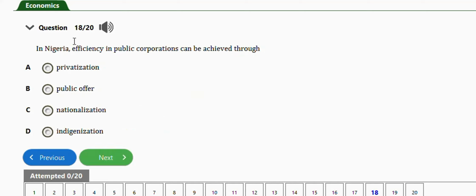It says in Nigeria, efficiency in public corporations can be achieved through where privatization, public offer, nationalization, indigenization. The right answer is option A, which is privatization. Next question is this one.